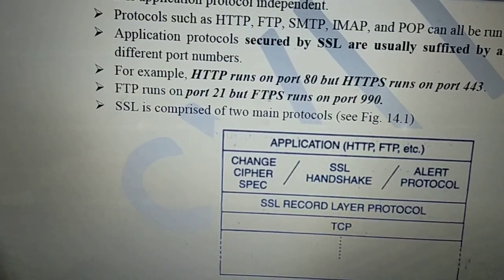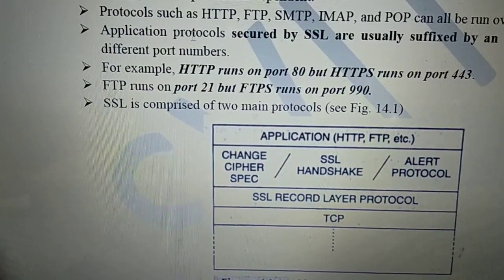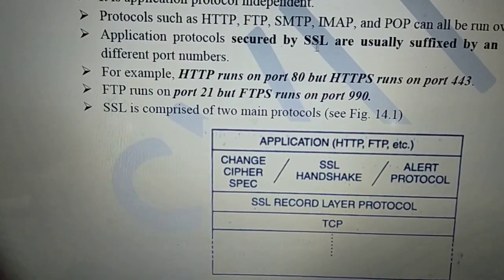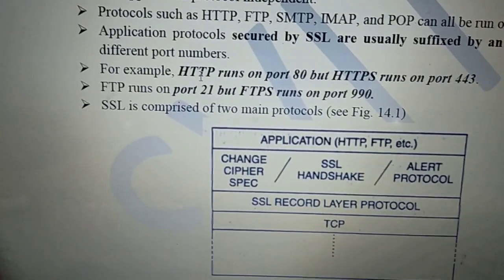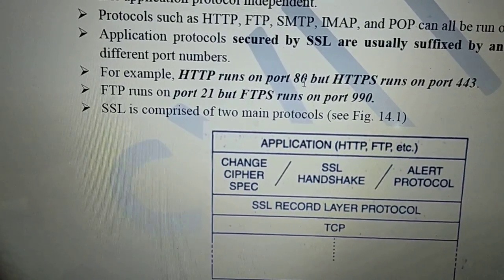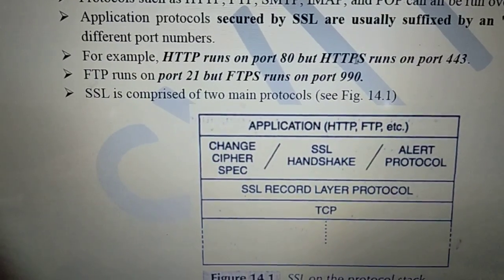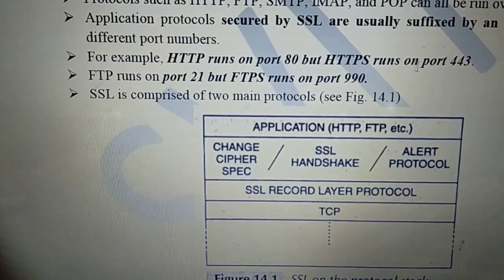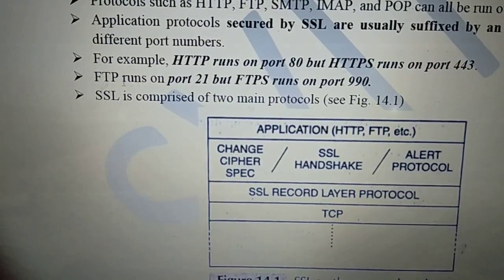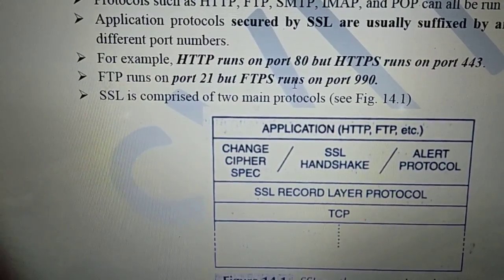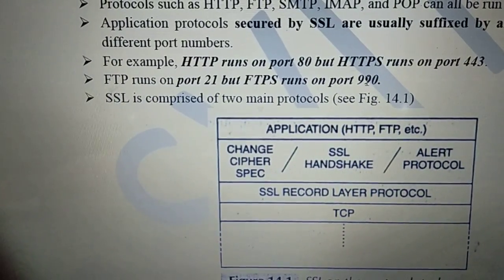How? See, we have many protocols at the application layer. HTTP, FTP, you are familiar. All these application protocols are secured by this SSL, usually suffixed by S. For example, HTTP runs on port number 80, an application layer protocol, which when served using this SSL is HTTPS, running on port 443. So that is HTTP secure. Similarly, FTP is port number 21, whereas FTPS, the S suffix meaning secured by SSL, is on 990.